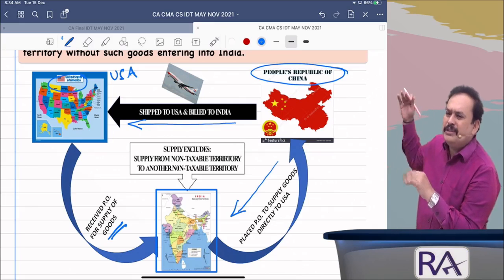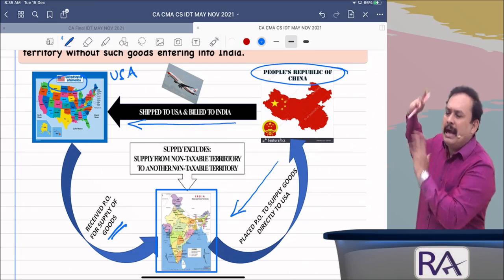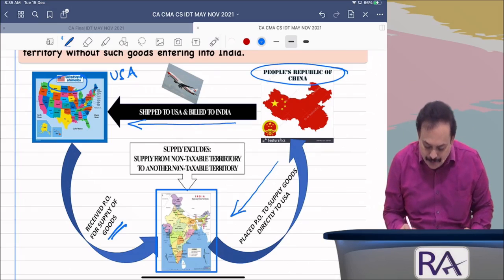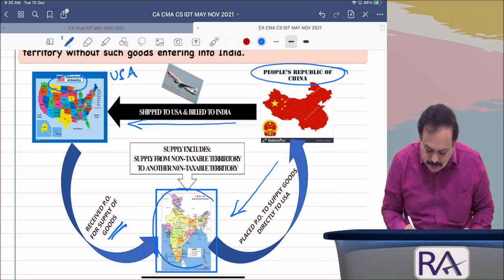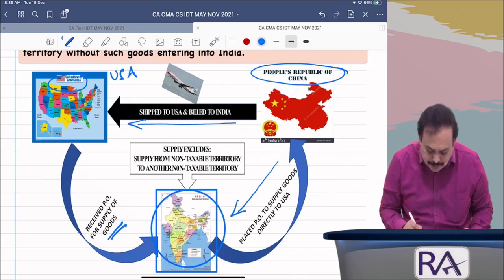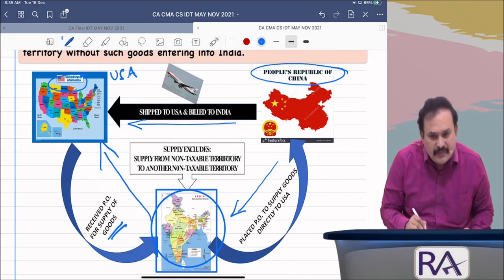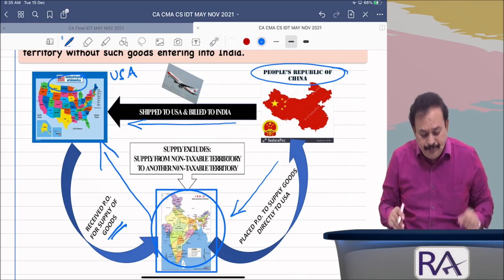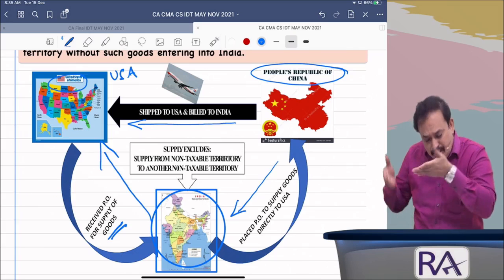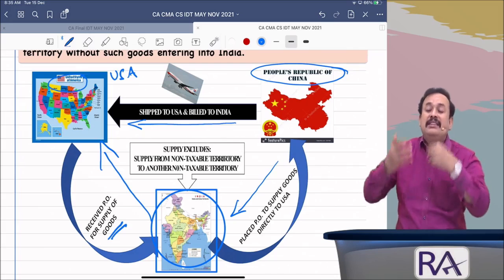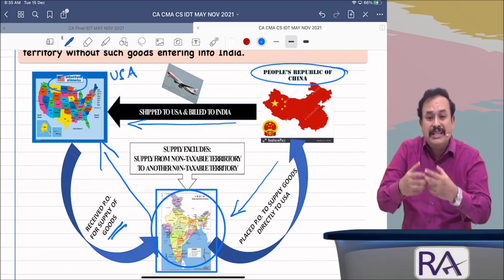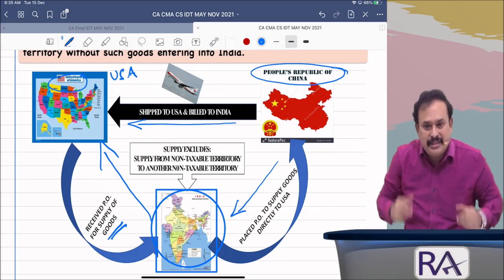From the China fellow supplier who is outside India, I am not bothered. Now coming to the Indian person, this gentleman sold the goods to the USA fellow? Yes or no? Yes only, because the USA fellow will make the payment to the Indian gentleman, because the Indian gentleman only made the goods available at the premises of the buyer in USA.